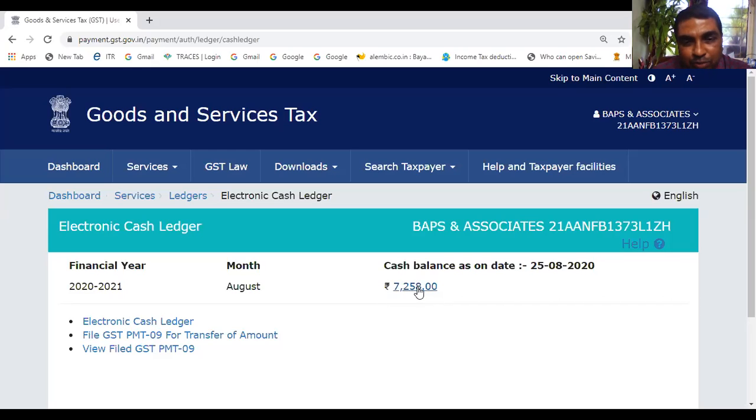What is the use of this money? What you can do it practically, you can do anything. You can pay your GST, you can pay interest, you can pay your penalty, or if you want, you can claim refund also, because this is just like your e-wallet. Right? Money is available, you can use it. Understood?